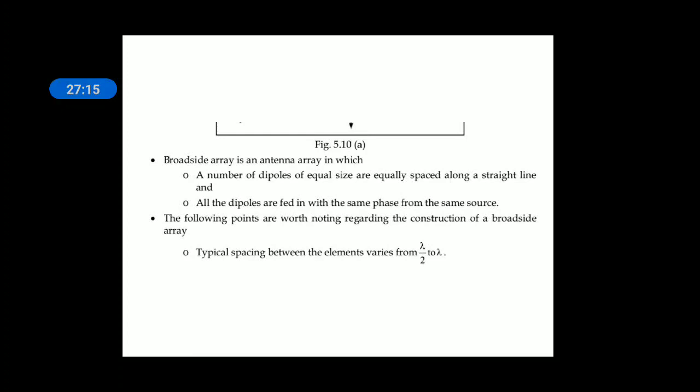Here the dipoles are arranged with equal size and equal gap, and they are fed from the same source with the same phase. The cross connection is used because if you connect directly, because of the lambda by 2 distance there is a phase shift of 180 degrees and the fields will cancel. That is why you cross connect, plus to minus or minus to plus, so the 180 degrees produced by the gap between the antennas is avoided.